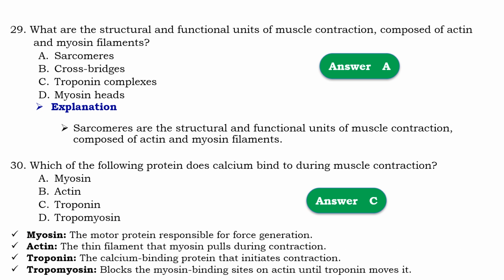Myosin is the motor protein responsible for force generation. Actin is the thin filament that myosin pulls during contraction. Troponin is a calcium binding protein that initiates contraction. Tropomyosin blocks the myosin binding site on the actin until troponin moves it.